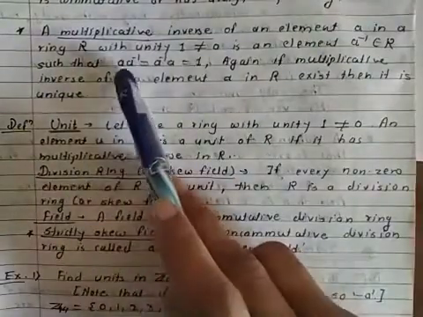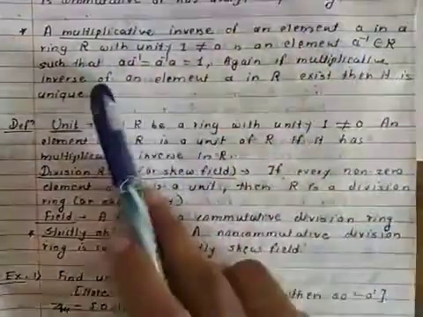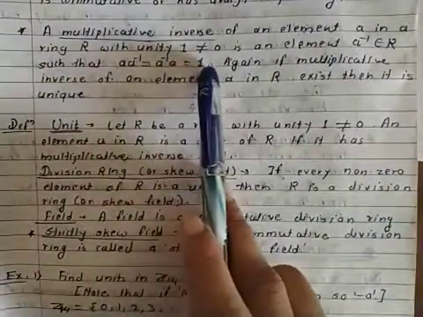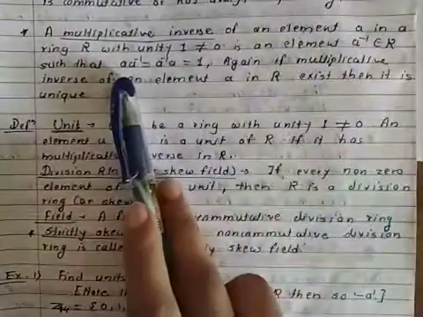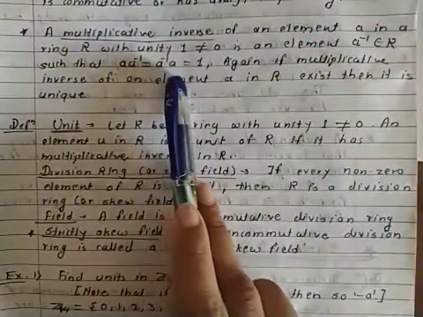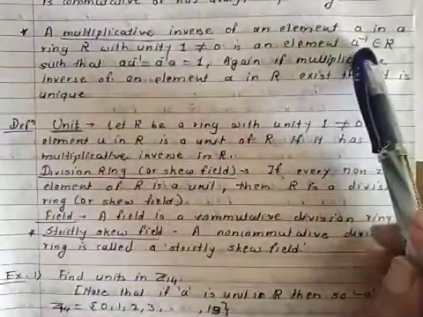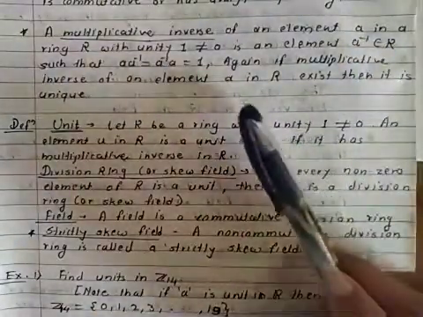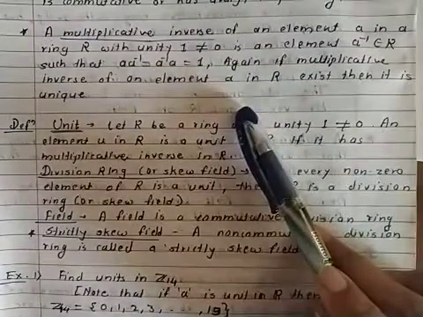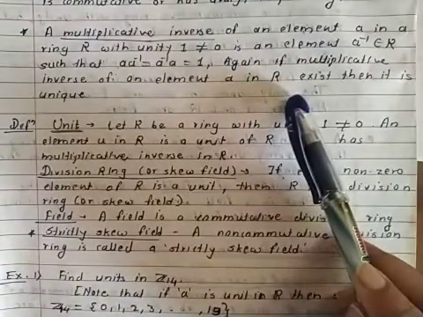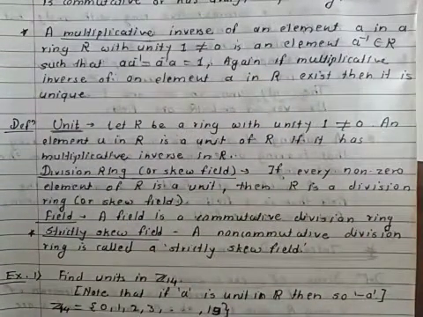A multiplicative inverse of an element A in a ring R with unity 1, which is non-zero, is an element A inverse belonging to R such that A times A inverse equals A inverse times A equals 1. It means A inverse is the multiplicative inverse of element A. Again, if the multiplicative inverse of an element A in R exists, then it is unique.